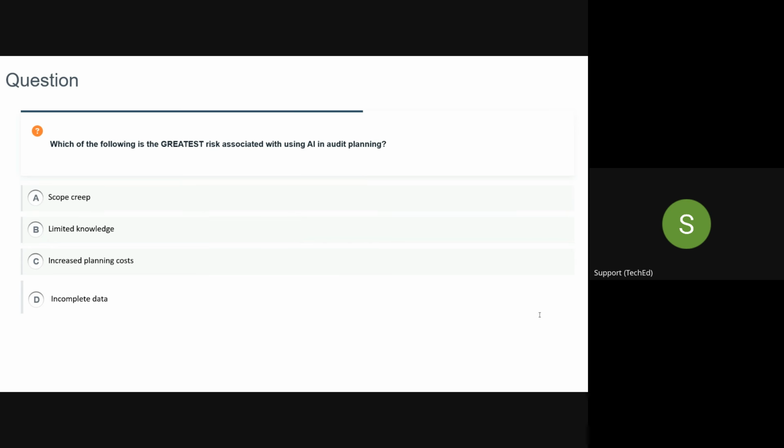Okay. Next question on your screen, guys. Which of the following is the greatest risk associated with using AI? You want to use AI in planning. What is the greatest risk?